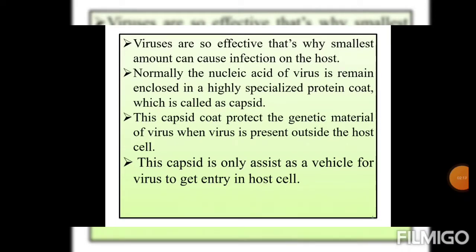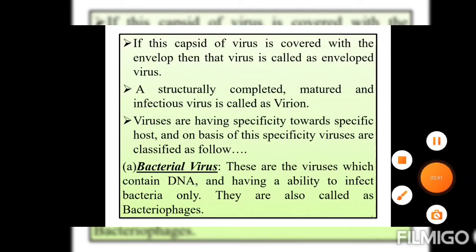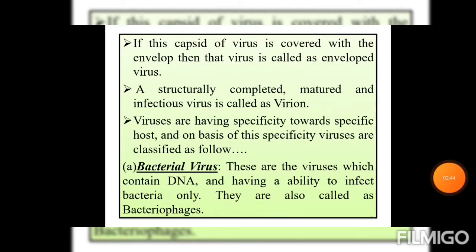Next characteristic, this capsid only assists as a vehicle for the virus to get entry into the host cell. If the capsid of a virus is covered with an envelope, then that virus is called an enveloped virus. A structurally complete, mature and infectious virus is called a virion. Okay students, these are some general characteristics of viruses.